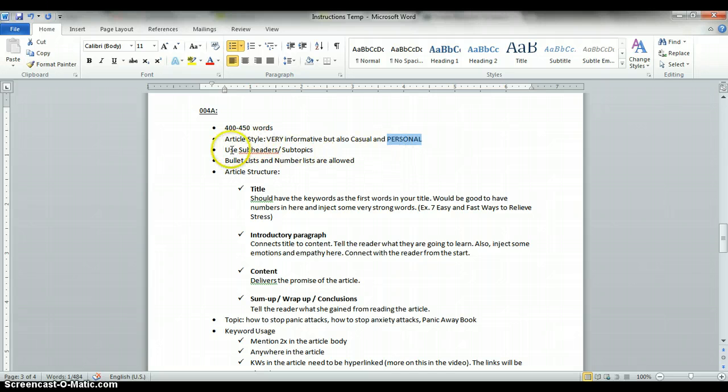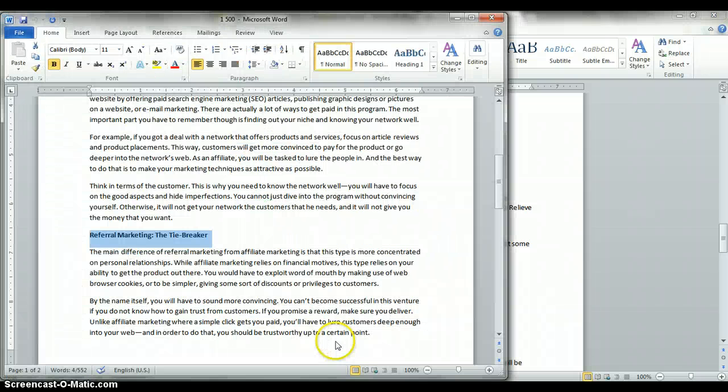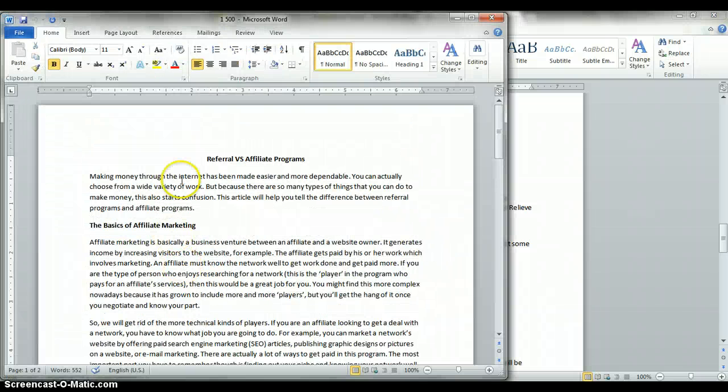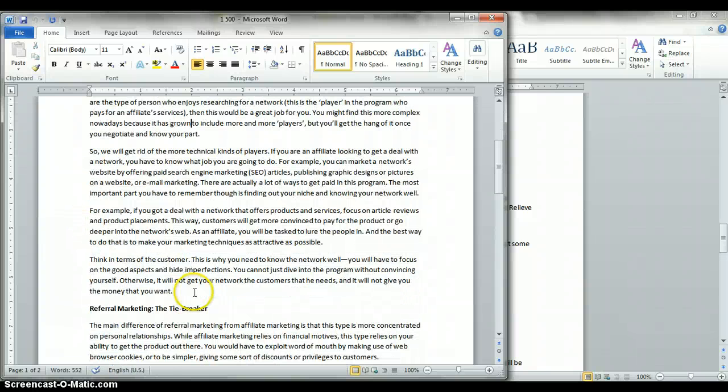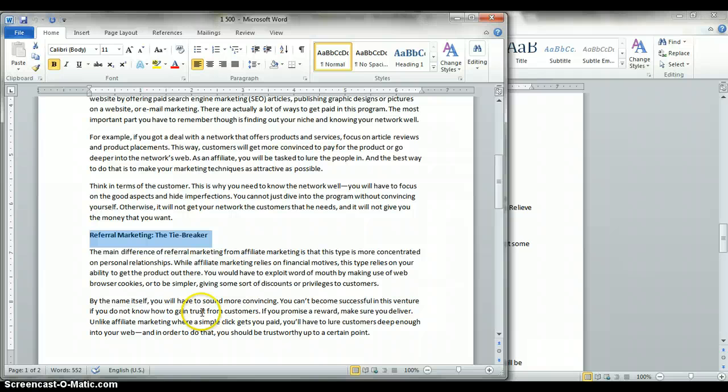Then you need to use subheaders and subtopics. Just to give you an example, this is a subheader. If this is the title, this is the subheader, and then you discuss this particular thing, and then another subheader, and then you discuss a particular thing, and so on.